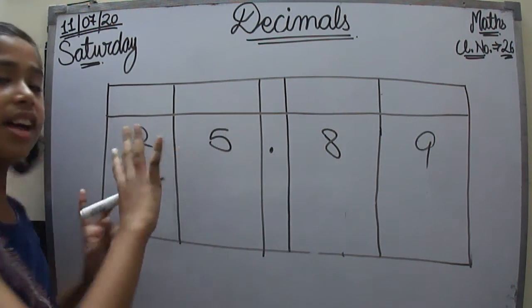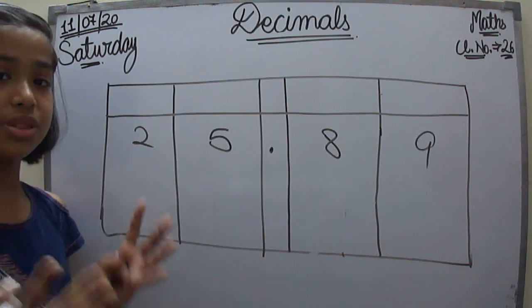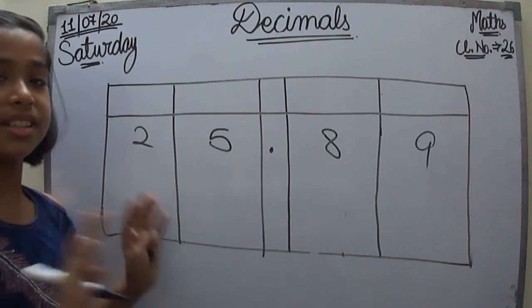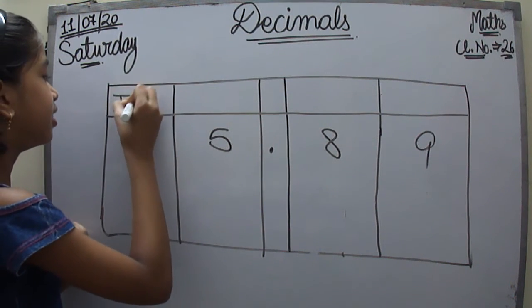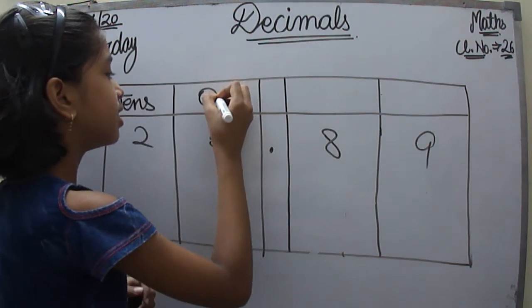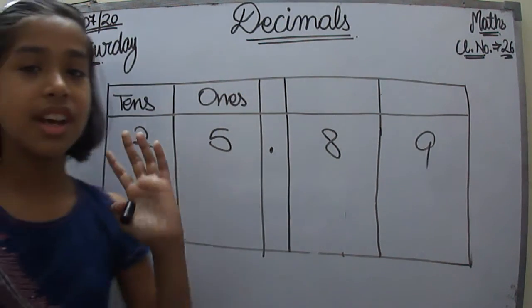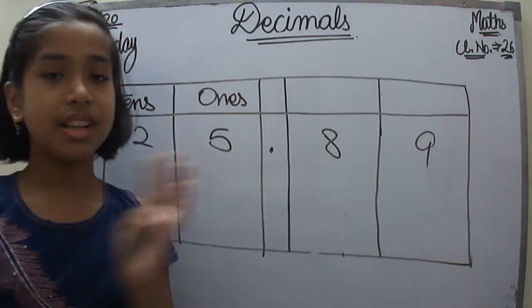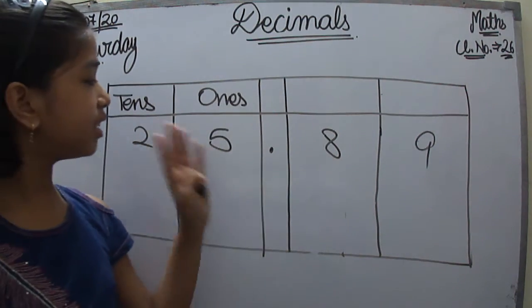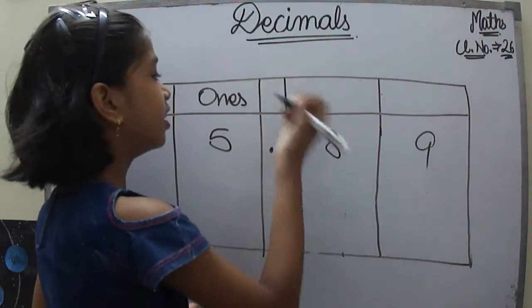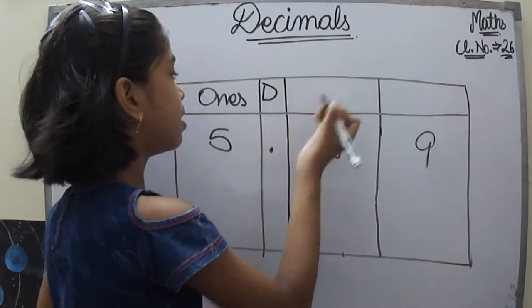As we all know, the place values and the places of the whole numbers: here is tens, here is ones, tens, 100,000, 10,000. Then it continues on, and here is the decimal point.